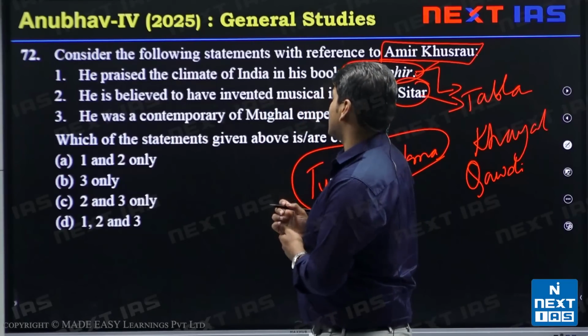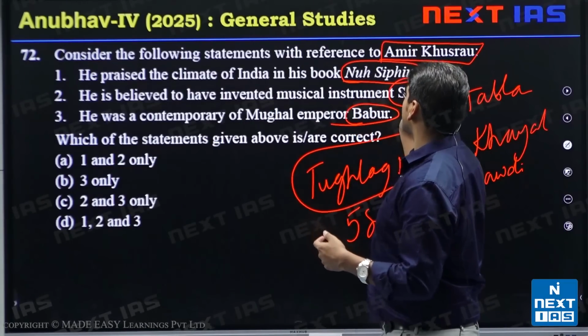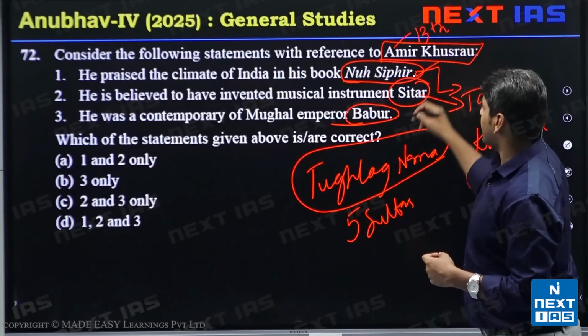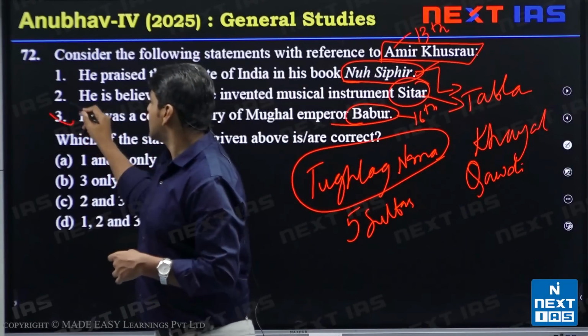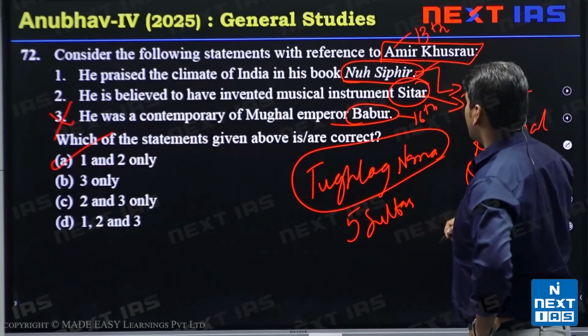And next, he was a contemporary of Mughal Emperor Babur. This statement is not correct. He was in the 13th century, and Babur came in the 16th century. So this statement is not correct. Statements 1 and 2 are correct. So that was about Amir Khusrau.